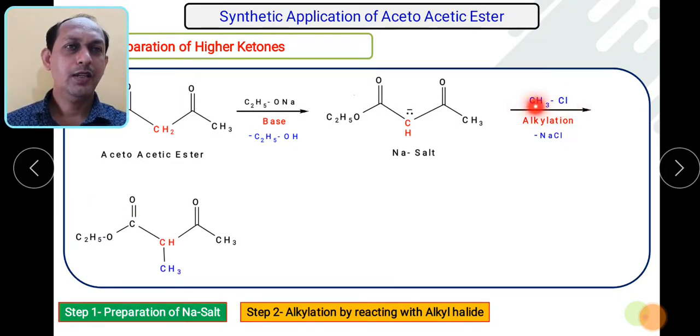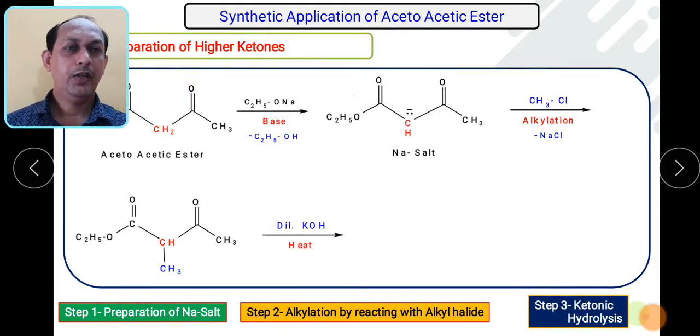So alkylation means we have to take an alkyl halide. Whatever desired ketone we want to prepare, based upon that we have to select that particular alkyl halide. So you have to carry out alkylation. The second step will be the alkylation by reacting with the alkyl halide. The alkylation will take place here, the H from here and Cl will be leaved. Here you will get the formation of the alkyl group. Na is already here, so NaCl will be leaved and here you will get the alkylation. Okay, once the second step, alkylation, has taken place, the next step is ketonic hydrolysis.